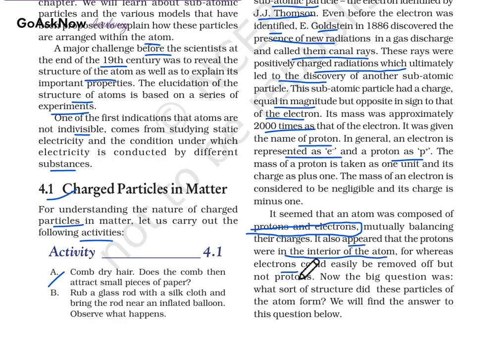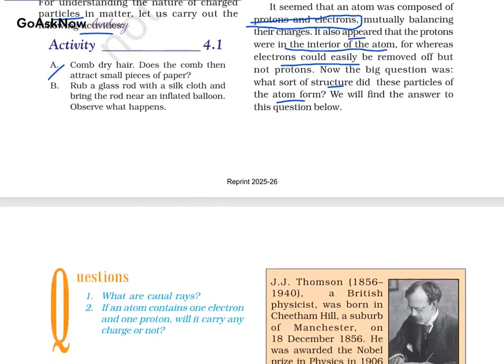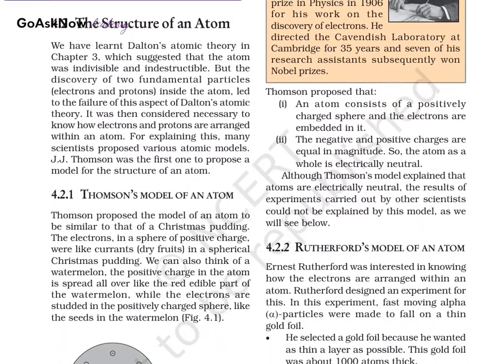For whereas the electron could easily get removed, a proton could not. Now, the big question was: what sort of structure did these particles of an atom form? We'll find out the answer. Okay, so the structure of the atom.